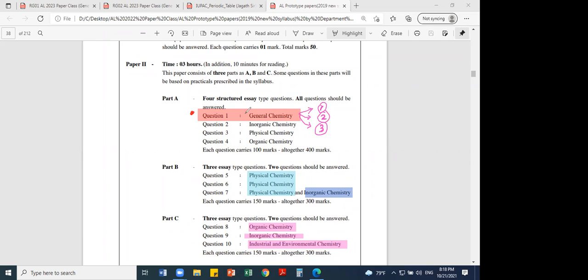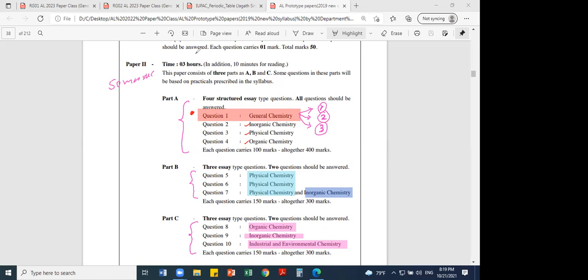Question number 1 is structured, it is compulsory. So the other 3 are from inorganic, physical, and organic. So if you take out of 100 marks, you get 2 questions from here and 2 questions from here, right? 50 MCQs you get 50 marks, then the remaining 50 is for part 2. Out of 50 marks here,